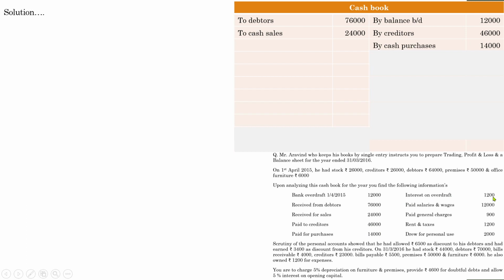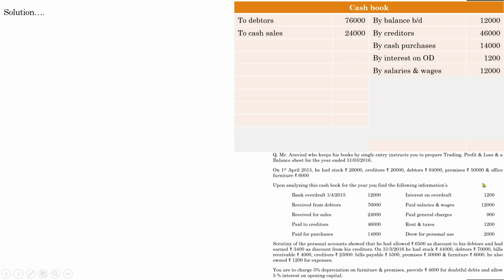Next one, interest on overdraft. Yes, it is also another expense. By interest on OD, 1,200. OD means bank overdraft. It is a usual abbreviation used in a bank. You can write OD in the examination, but it is better to expand these abbreviations. Next one, salaries and wages paid. So again, by salaries and wages, 12,000. Next one, paid general charges, 900.